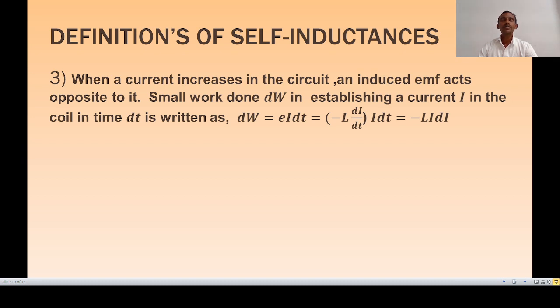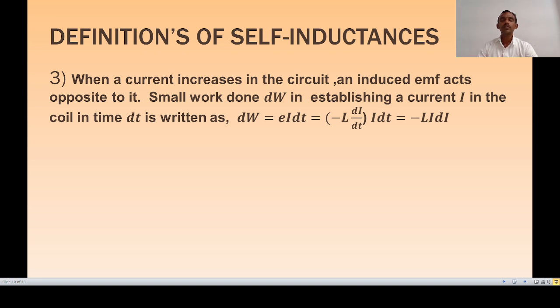Therefore, a small work is done in establishing the steady magnetic flux. We can write the small work done dW in establishing a current I in a coil in time dt as dW is equal to E into I into dt.